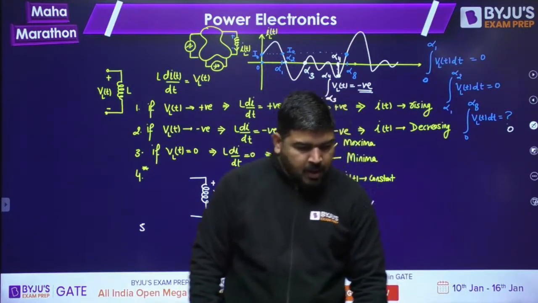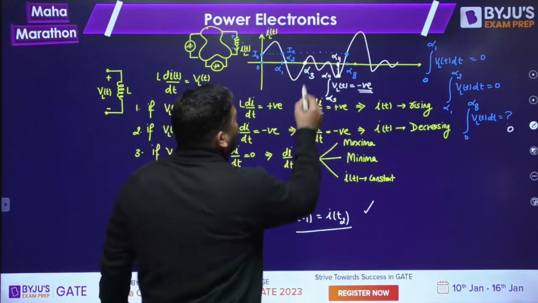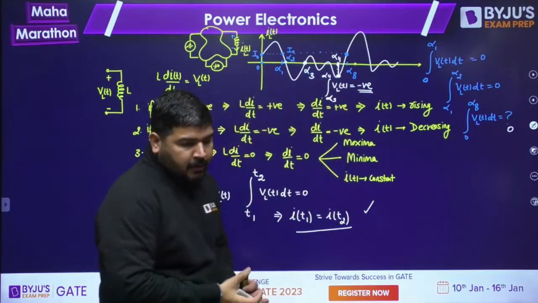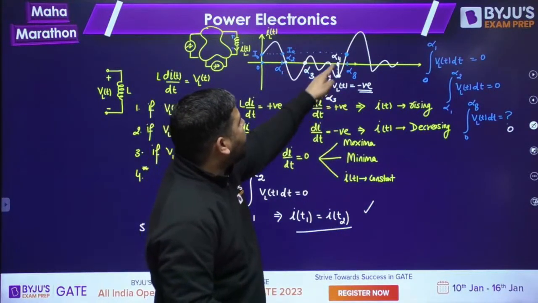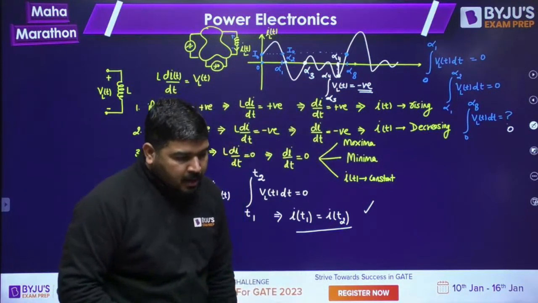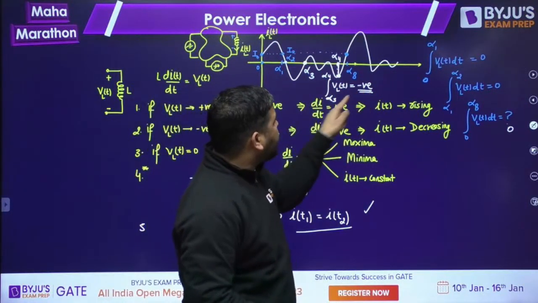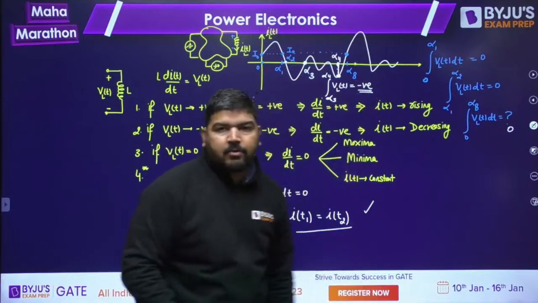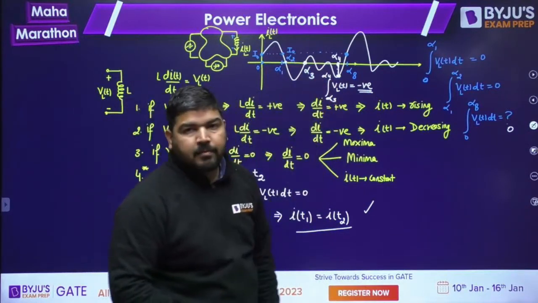Okay, thank you. So I told you from alpha 3 to alpha 4, if you look at the current at alpha 3, it is 0. At alpha 4, it is negative. So if you want to calculate the area of VLT from alpha 3 to alpha 4, it will be negative because the current has decreased.